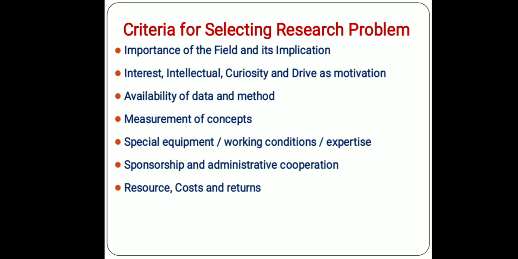Then this is the most common criterion for selecting any research problem. Before we go for the next step, what are the resources required, are they with you or not, whether the cost you require is sufficiently available or not, whether the cost and returns are sufficient for doing a particular research or not. A cost benefit analysis must be done before deciding a particular research problem.